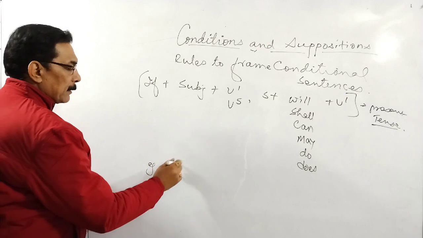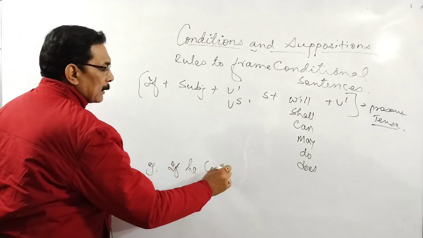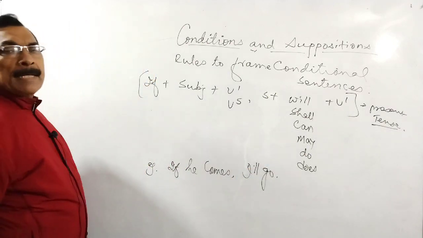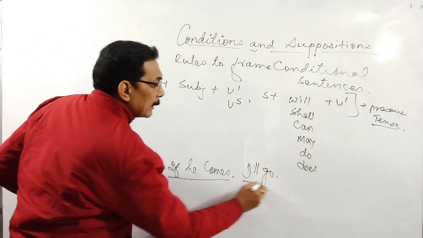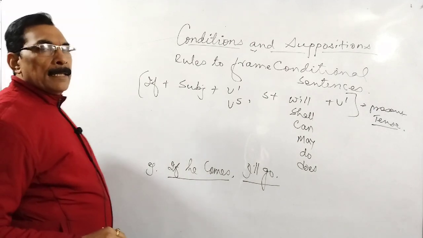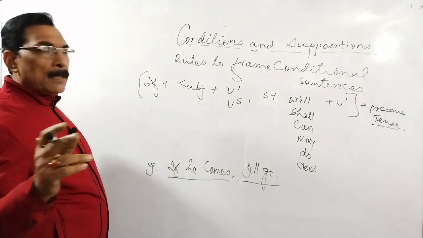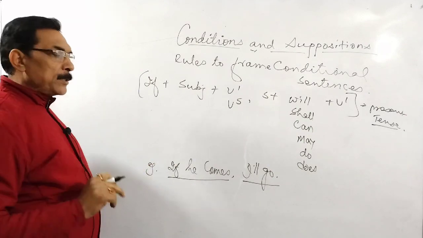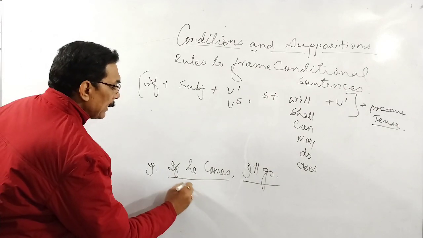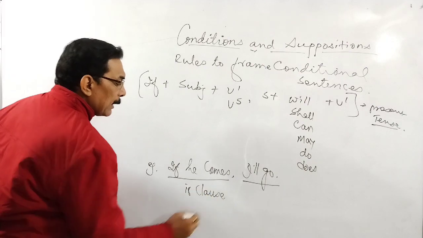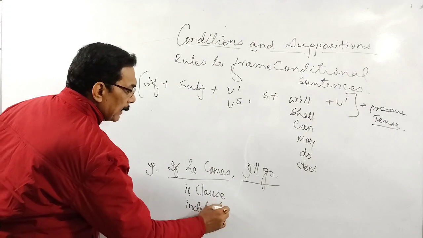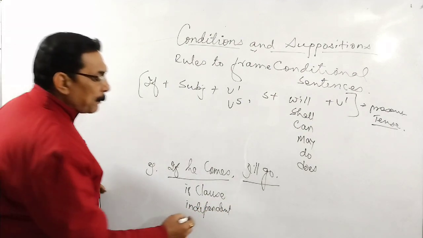Example: if he comes, I'll go. If he comes, I'll go. This sentence is a complex sentence. Like sentences are of four kinds: simple sentence, compound, complex and mixed sentences. And this is a complex sentence. So this first is said to be if clause. इसको हम लोग if clause कहते हैं. इसको independent clause भी कहते हैं. Independent clause. Or it is also said to be principal clause.